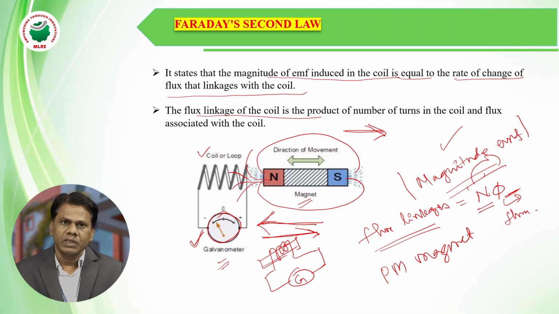the EMF is induced as long as the magnetic field is linking with a conductor. If there is no flux linking with a conductor, there is no induced EMF in the conductor. There is no induced current flowing in a closed circuit or in a conductor or a coil. So that tells about Faraday's second law.